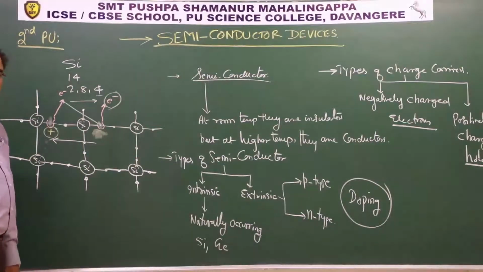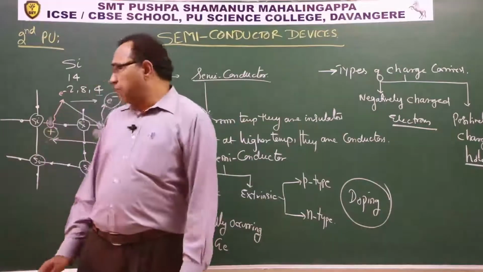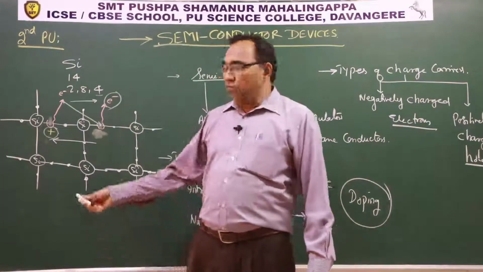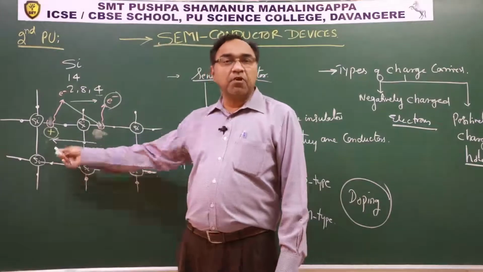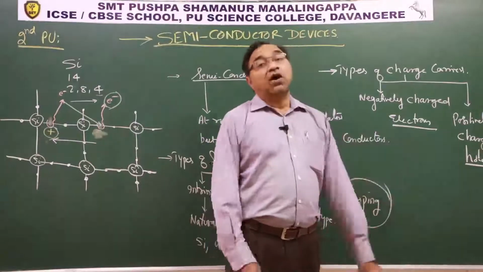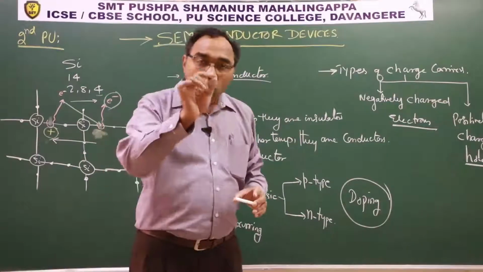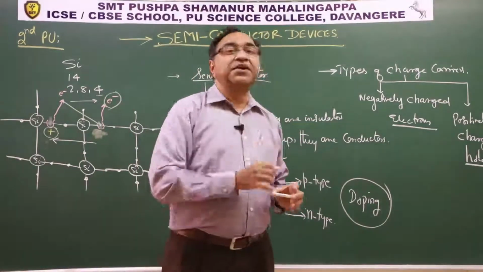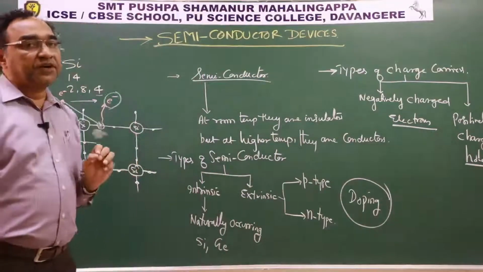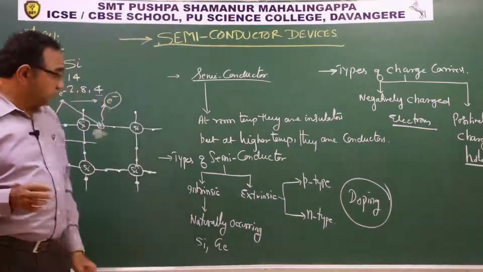Okay, so in p-type semiconductor, the positively charged holes are the majority charge carriers. Which are the majority charge carriers? Positively charged holes. They are in majority. How can we achieve that? In order to get positive charge, it means that one electron should be deficient. So select those species which are electron deficient. Now you will say, electron deficient, how to decide? Very good question should come into your mind.